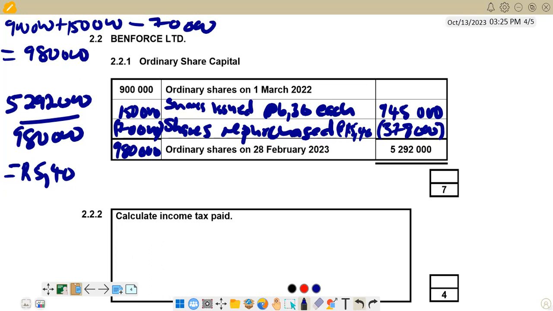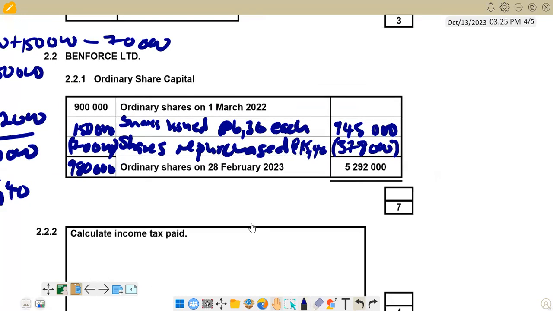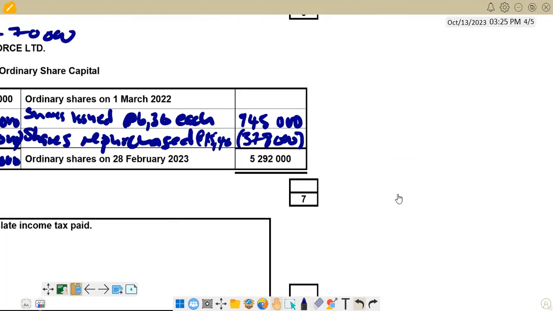And then the value at the beginning, now we can find it as a balancing figure. This one is the value that we want. Maybe you can just call it X because it's an unknown. We can just say X plus 945,000 minus 378,000.